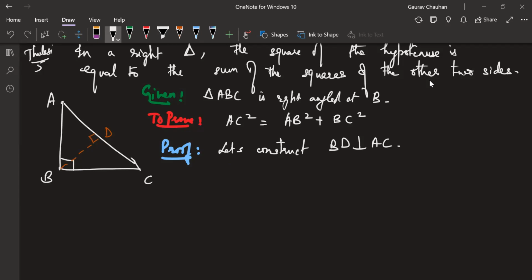Now, from the previous theorem, we know that triangle ABC. Sorry, let's do it this way. Triangle ADB, we know that this triangle is similar to the big triangle. We know that, right, from the previous theorem, which you will be proving at home. Everyone okay? Give me a thumbs up if you're following what I'm saying right now.